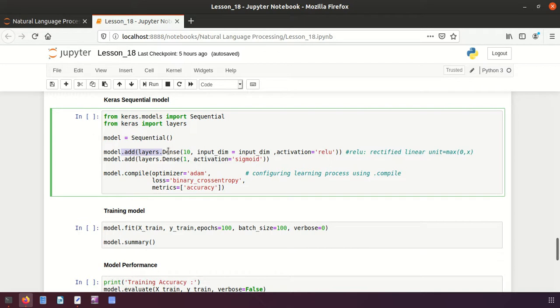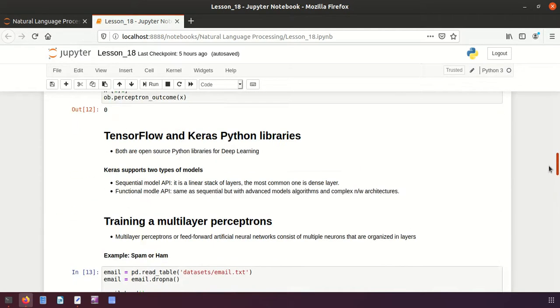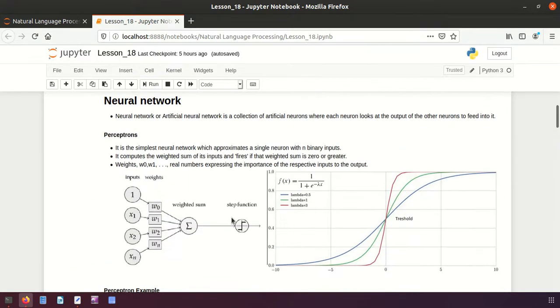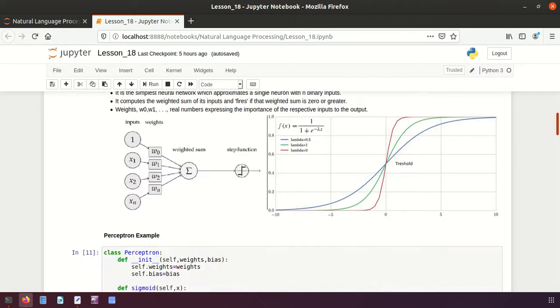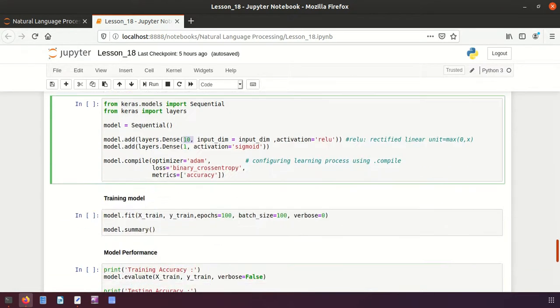the dense layer is nothing but the regular fully connected layer. In Keras it is nothing but a stack of linear data, we can say, the same as an array, right? And then we have specified here 10. So what is this 10? 10 is the number of nodes. We have 10 nodes here. In the hidden layer we will be having 10 nodes, like this. And then we have input dimension